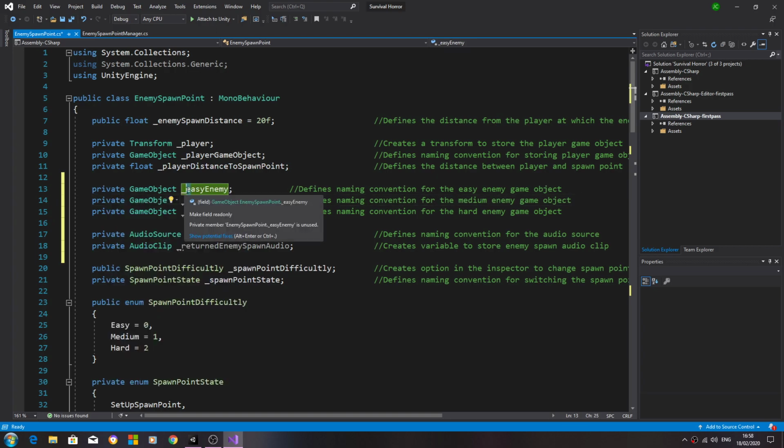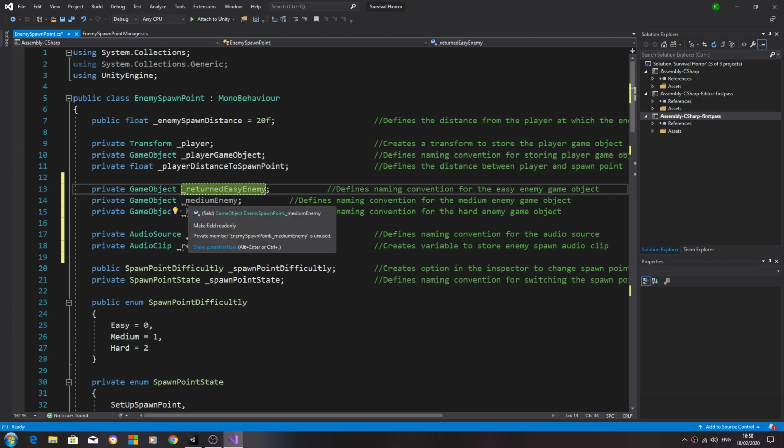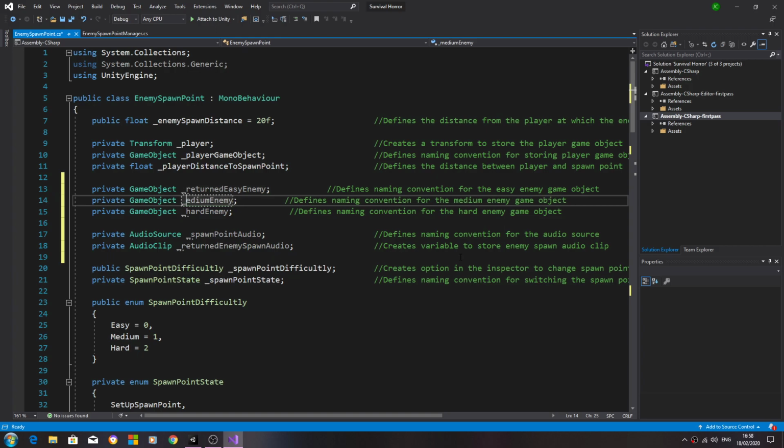And I'm going to put returned at the beginning of each one, obviously changing to capital for easy, medium and hard as well.